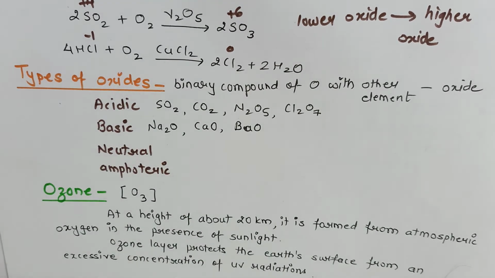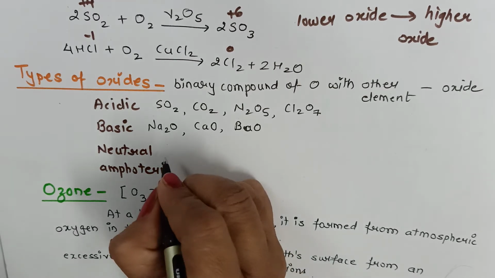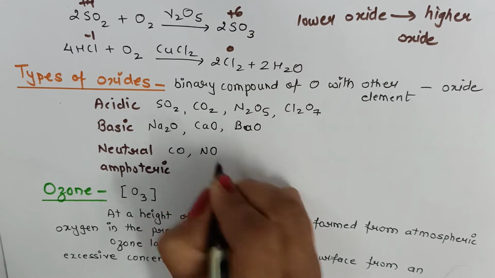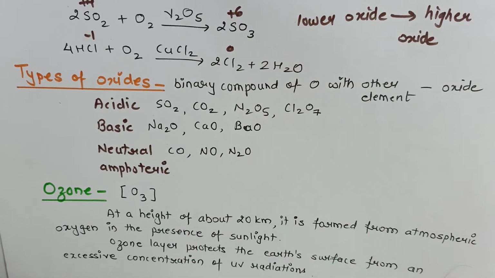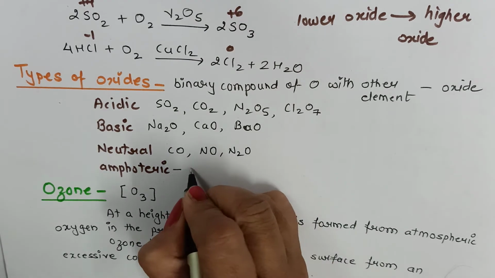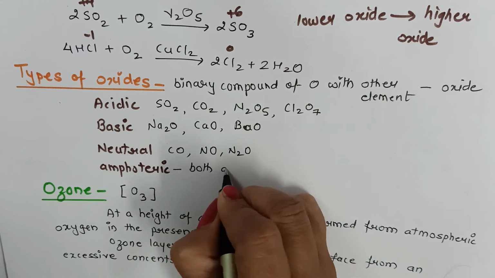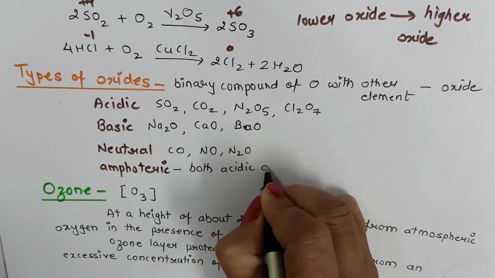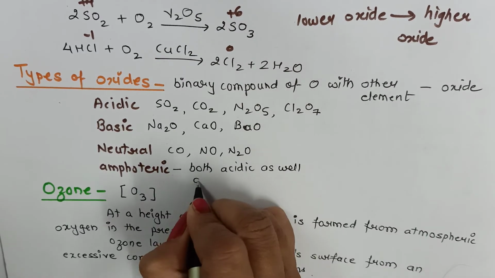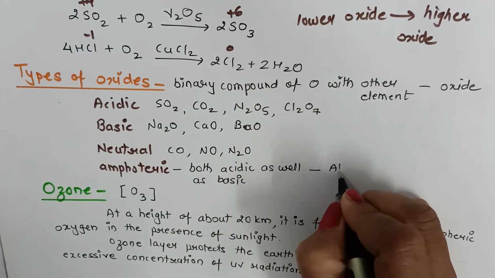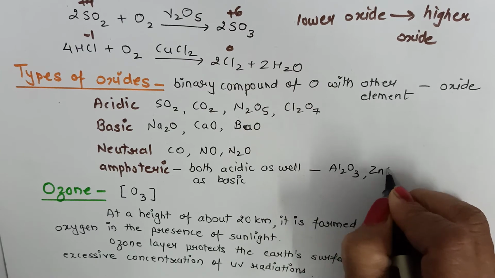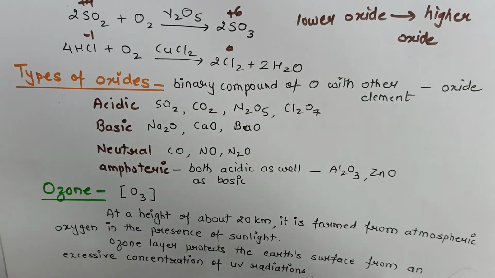There are certain oxides which are neither acidic nor basic. They are called neutral oxides. For example, carbon monoxide, NO, N2O, etc. And amphoteric oxides, as we have just seen, are the ones which show both acidic as well as basic nature. For example, aluminum oxide, zinc oxide, etc.